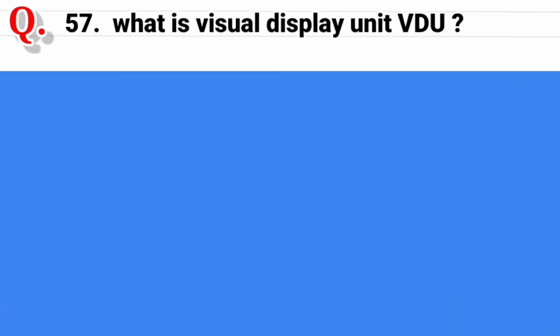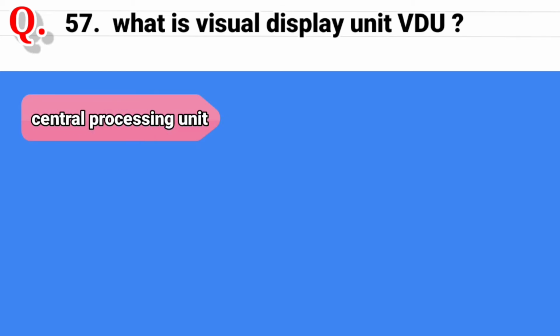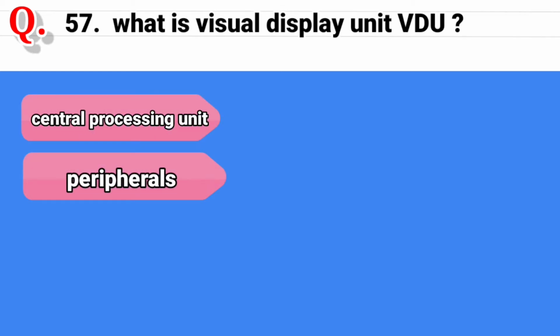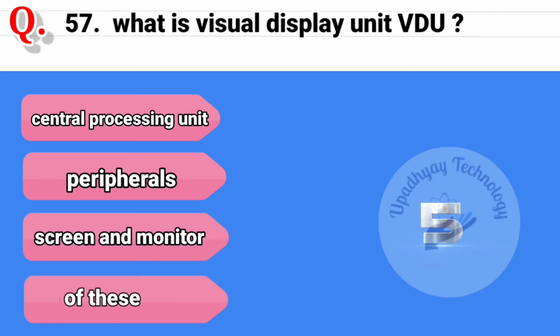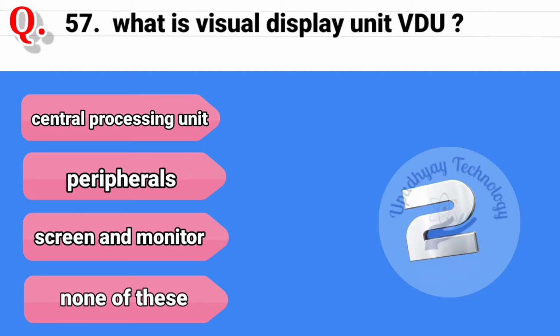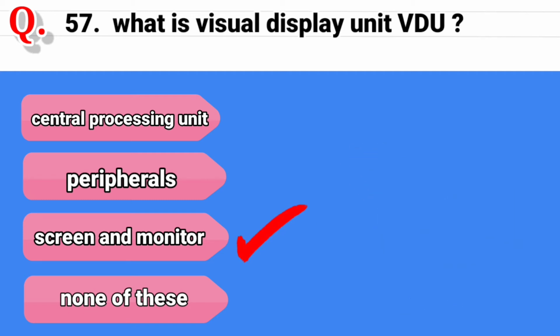Question 57. What is Visual Display Unit (VDU)? The options are Central Processing Unit, second option is Peripherals, third option is Screen and Monitors, and the last option is none of these. And the correct answer is Screen and Monitor.